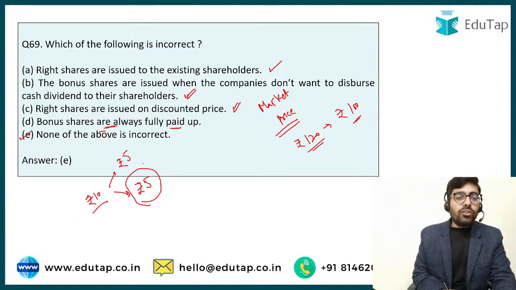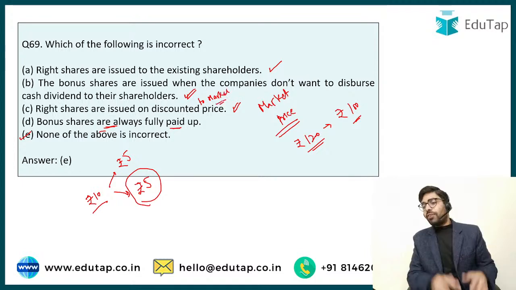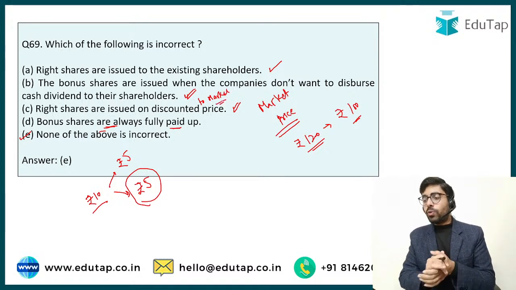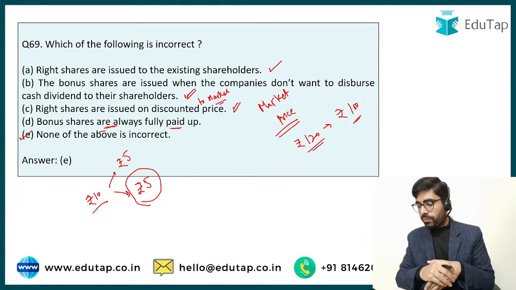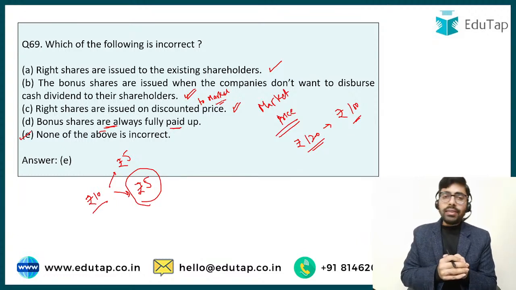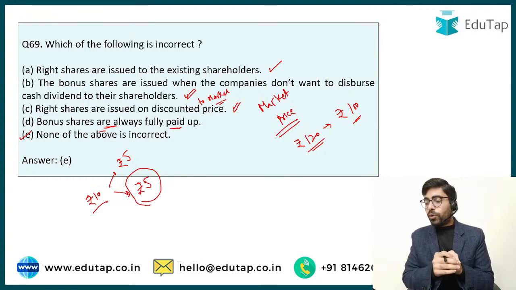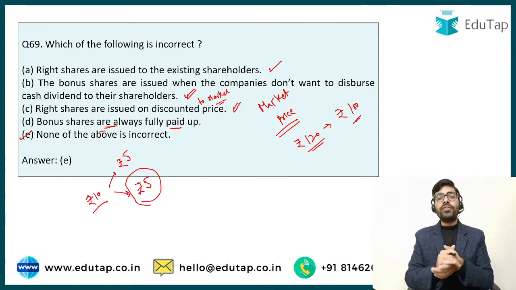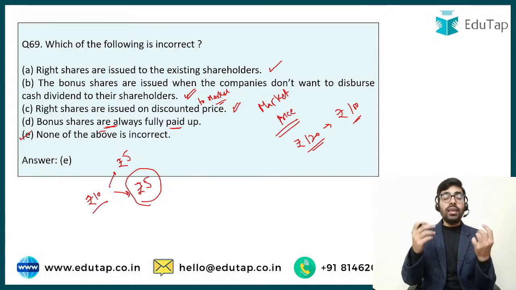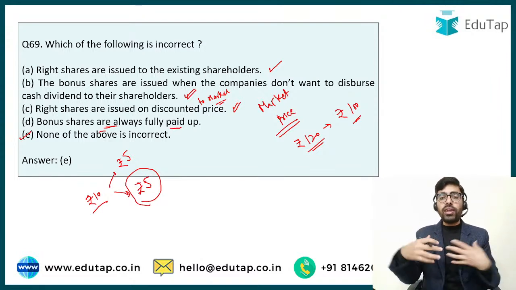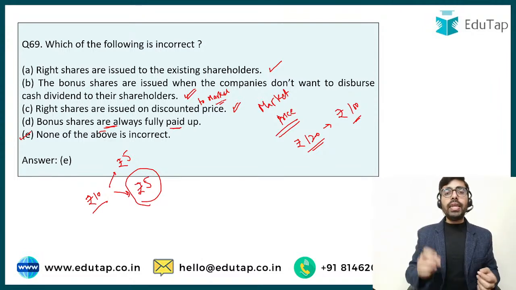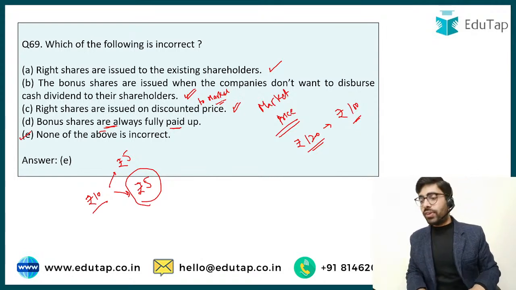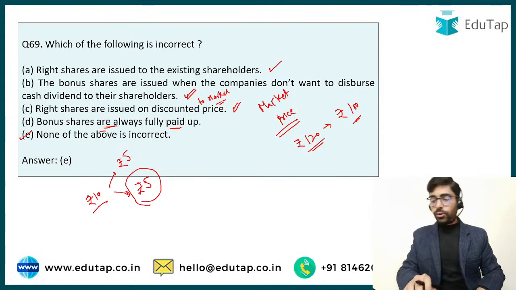Ashish, yes, I should have been more clear in option number C, that they are issued at a discount to the market price. Yes, Sonia, to avoid voting right dilution. Yes, Anuradha, you are perfectly right कि हम bonus shares in lieu of dividend नहीं दे सकते, but this is what happens. Shareholders, if they get bonus shares, they are happy. So it's a form of dividend for the shareholders, but technically, legally, we cannot call it dividend because it's not permitted in the law. Okay, Anuradha.